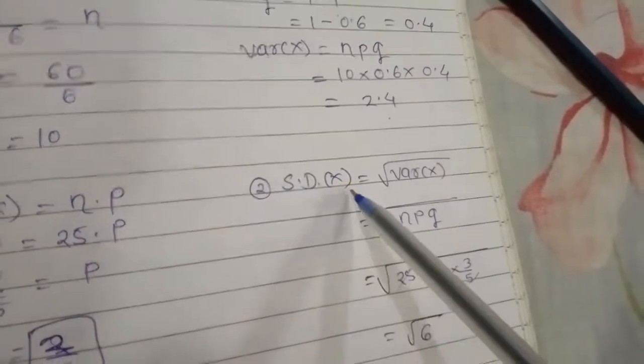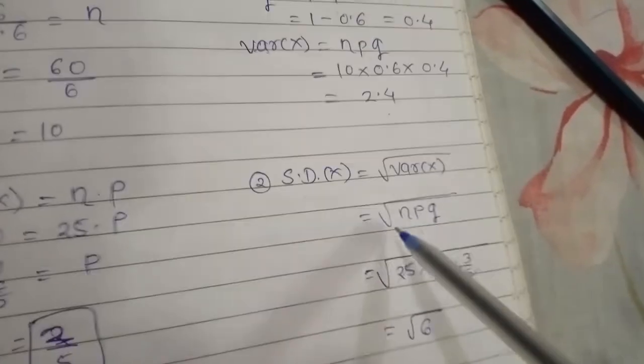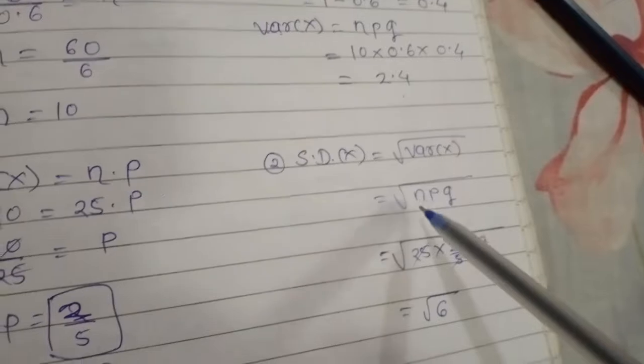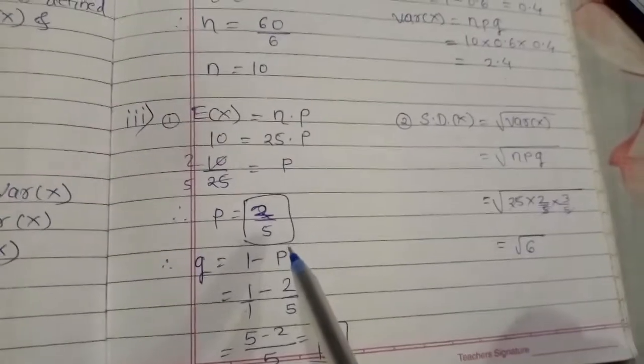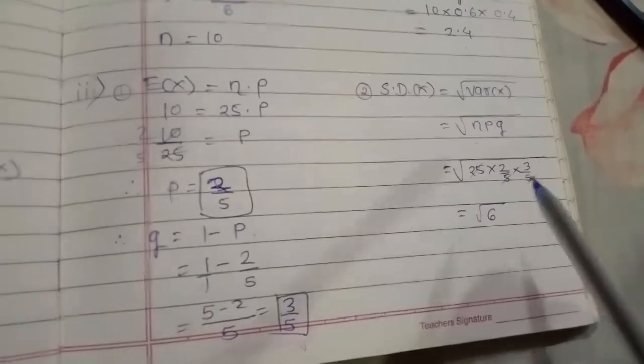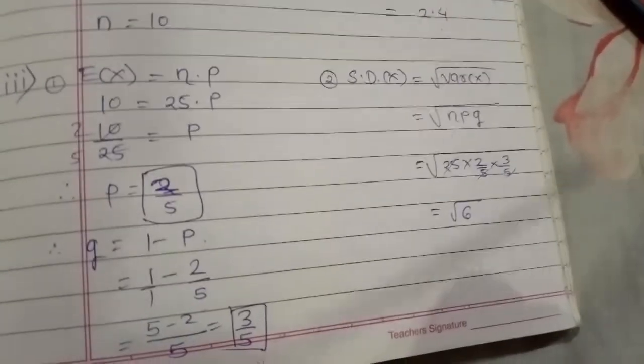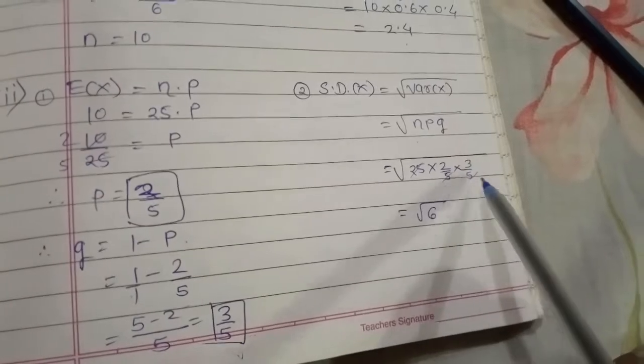Now you know the formula for the standard deviation, that is the square root of the variance of x, and the variance is npq. You know the value of n is 25, given in your example, and we just found the values of p and q. So p is 2 by 5 and q is 3 by 5. Just put down the values. Here 5 fives are 25, so this 25 cancels with this 25, and we will get root 6.